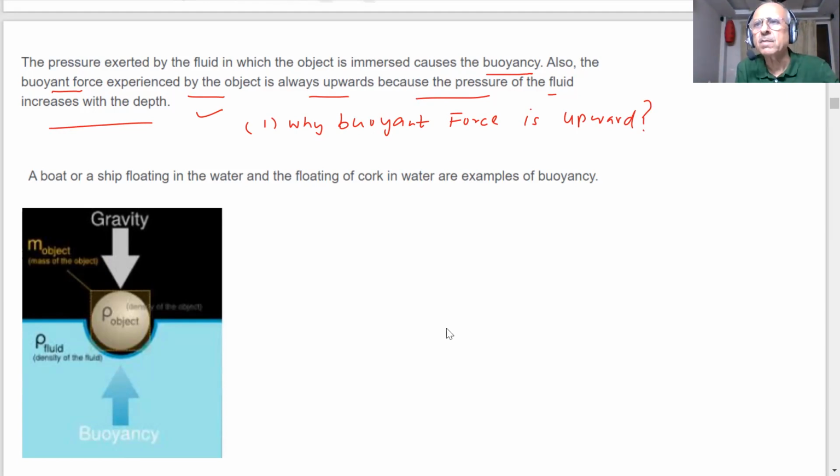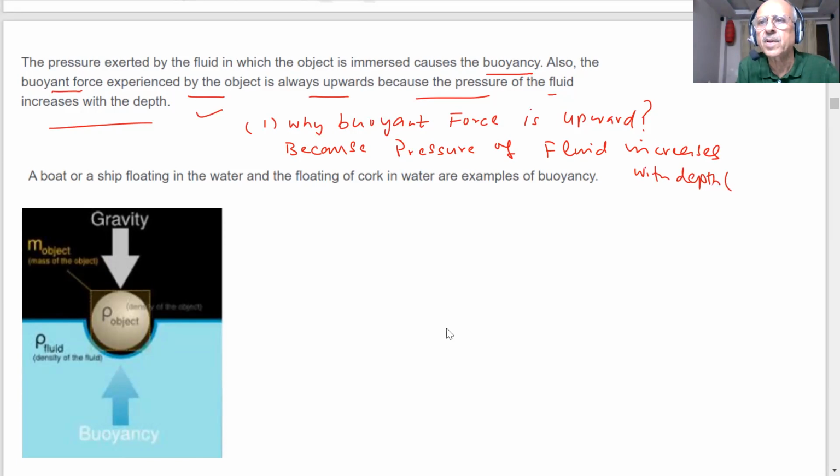Because the pressure is more as you go deeper. What happens? Pressure of the fluid increases with depth, okay? As you go deeper and deeper, the pressure of the fluid is more. Pressure of the fluid is less on the top of the object and more at the bottom of the object. What will be the direction of the force? Upward or downward? Upward.